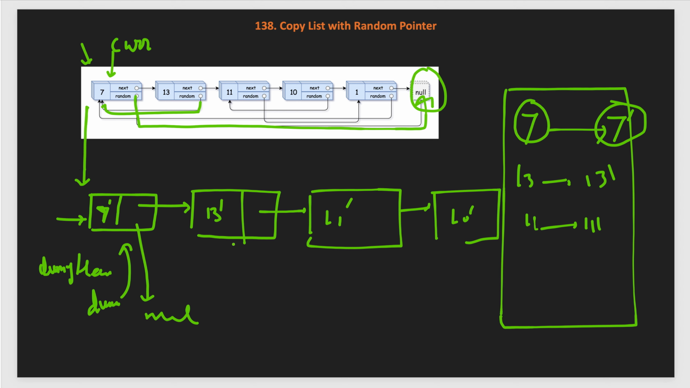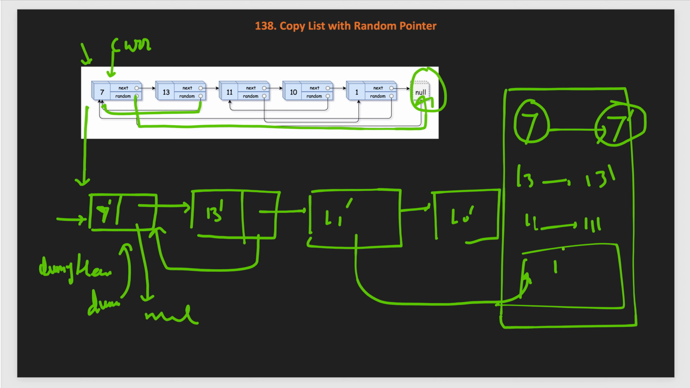So this 7 is the random pointer of 13. So we will map 13 dash to the 7 dash. So this is like this. Similarly for 11, we will see the random pointer of 11 is pointing to node 1. So this will point to the node 1 which we didn't create yet. So let's say node 1 is here, 1 dash, so we will point it like that.